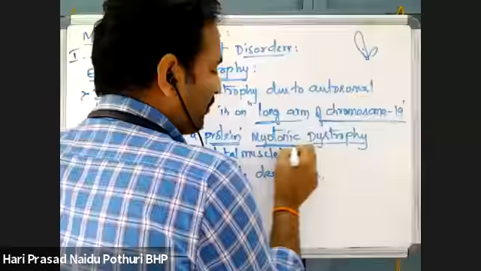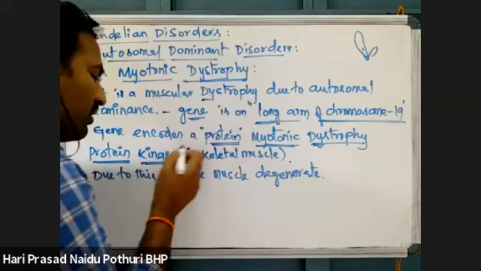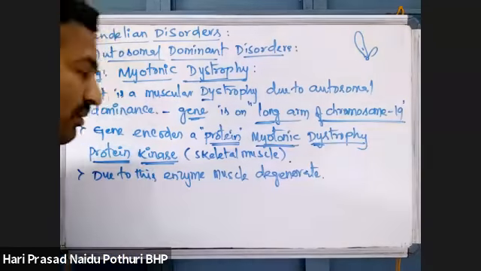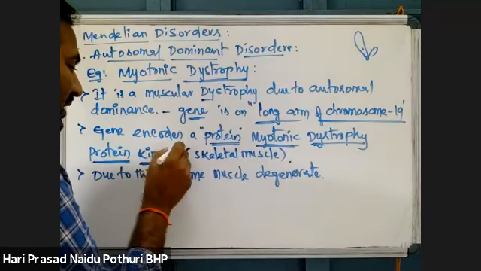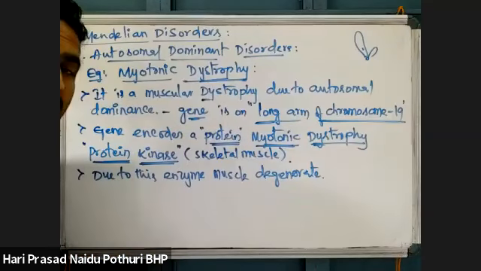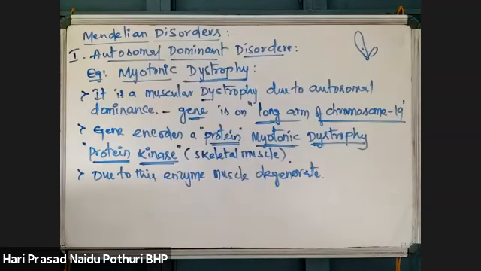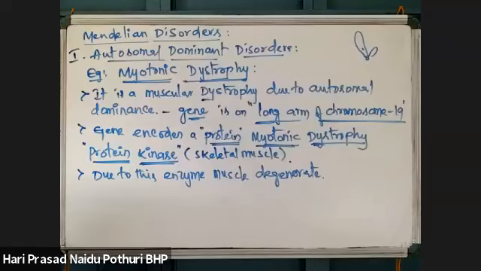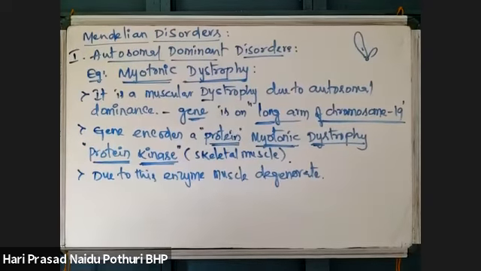Myotonic dystrophy protein kinase is an enzyme which causes phosphorylation of muscular proteins. Muscular proteins are phosphorylated by the kinase enzyme and broken down, so the muscle will degenerate. Then this condition will develop, which we call myotonic dystrophy. This is an autosomal dominant disorder, a type of Mendelian dominant disorder.